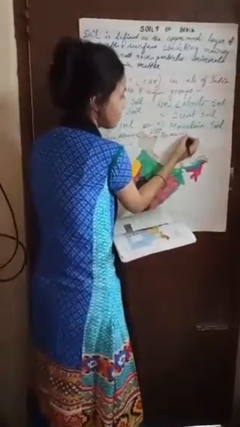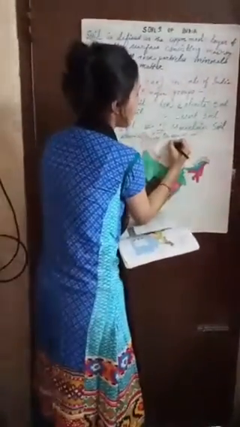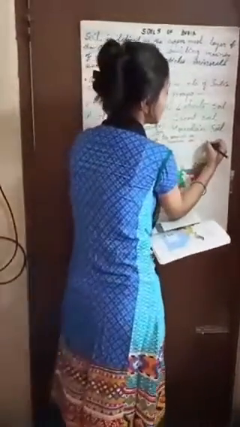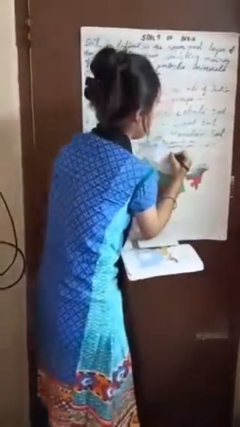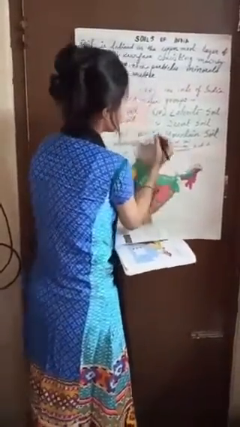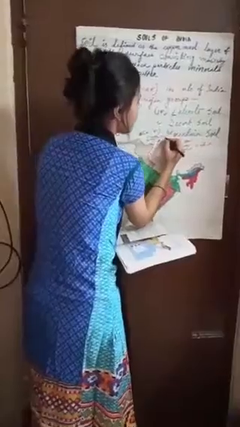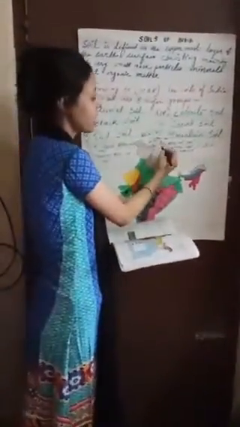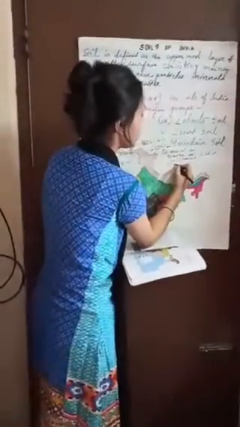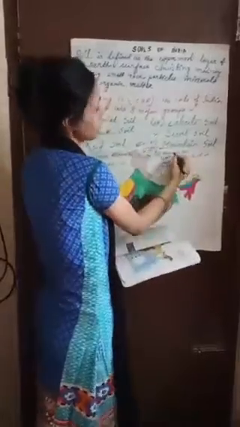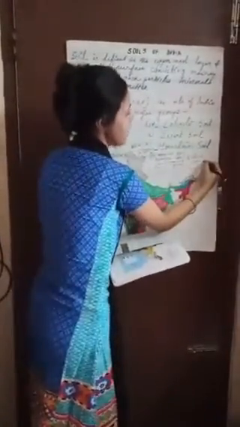So what is old alluvial soil? Old alluvial soil is the Bhangar soil, which is deposited fast. This Khadar soil is much more fertile than the old alluvial soil because the old alluvial soil contains mostly humus and lime. As a result, this makes the old alluvial soil less fertile in comparison to the Khadar soil.